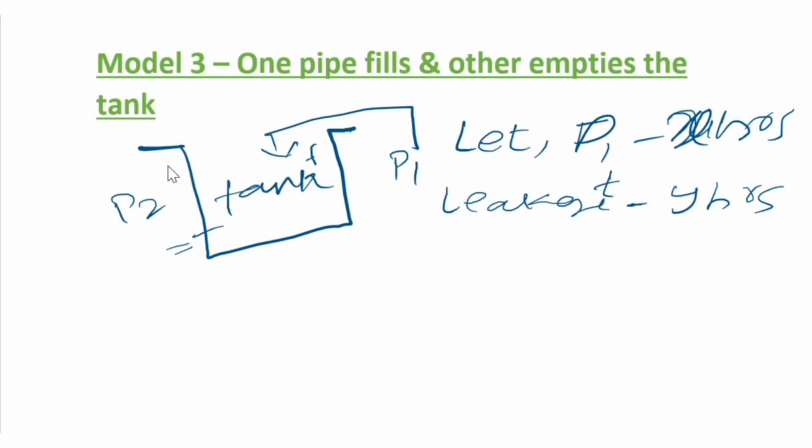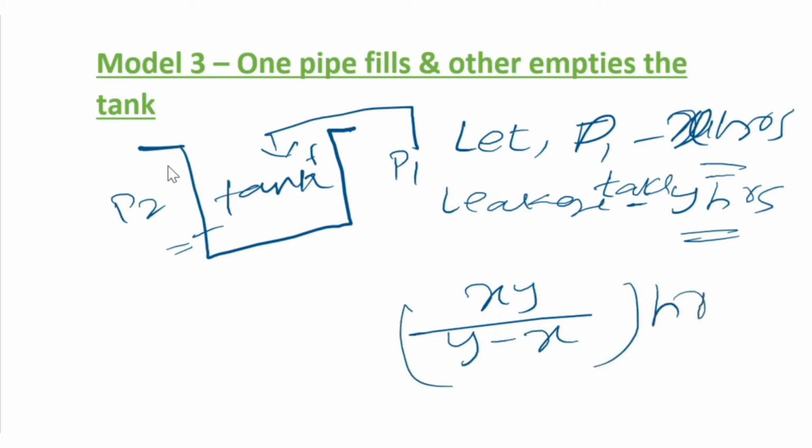Take it that the leakage takes y hours to empty the tank. So there is a formula called xy by y minus x hours. This is the simple formula you can use in such questions. So what is the concept of the third model? One pipe fills and the other empties the tank. In such a scenario you can use this formula, that means xy by y minus x hours.